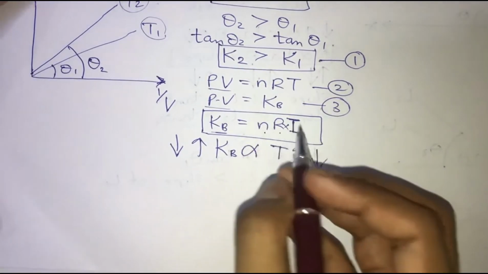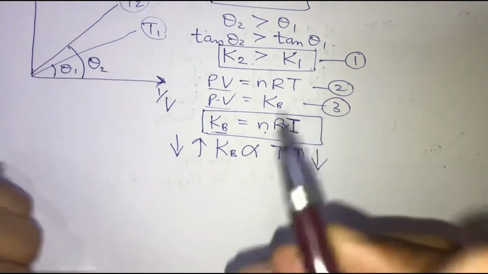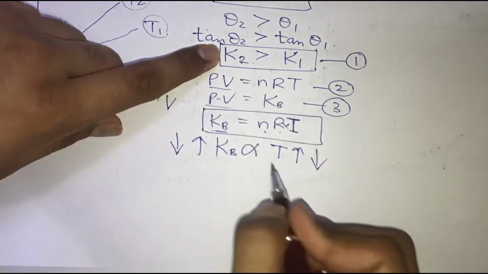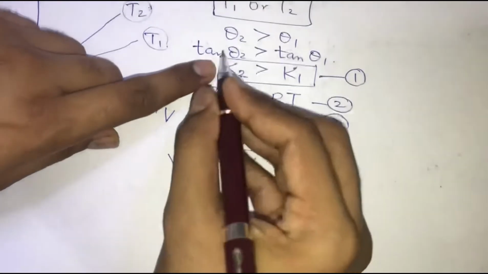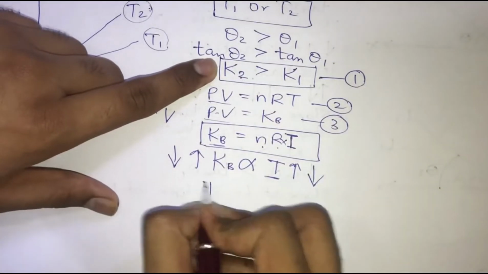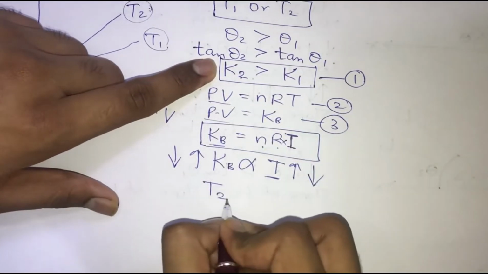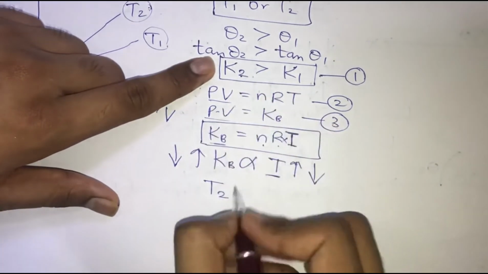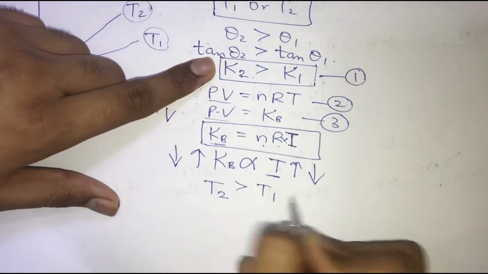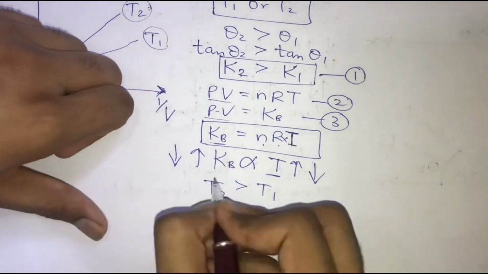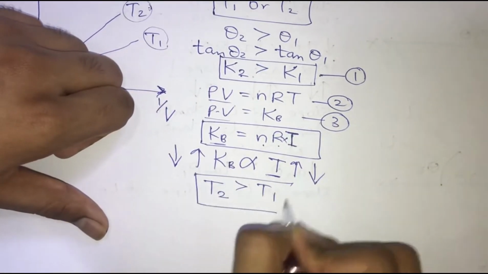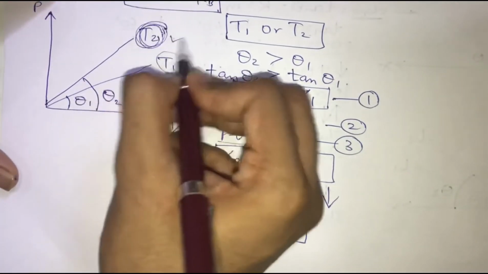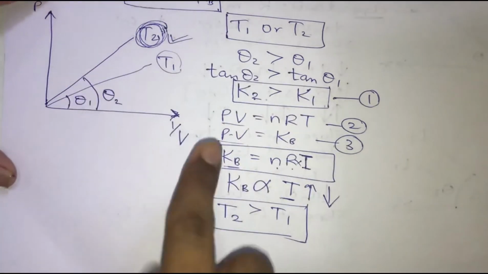So keeping this relation in mind, instead of this K2, which is nothing but the slope, can I write T2 over here? So instead of K2, I am going to write T2, which is nothing but the temperature. So T2 is greater than T1. Okay. So we have got the final answer that this temperature T2 is greater than T1.